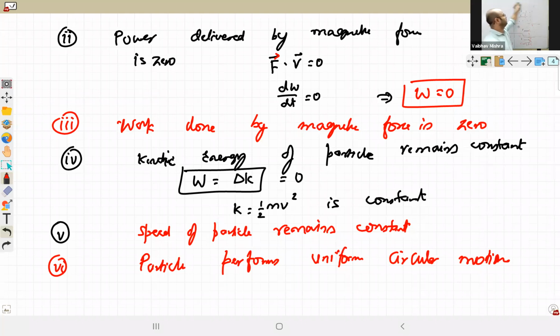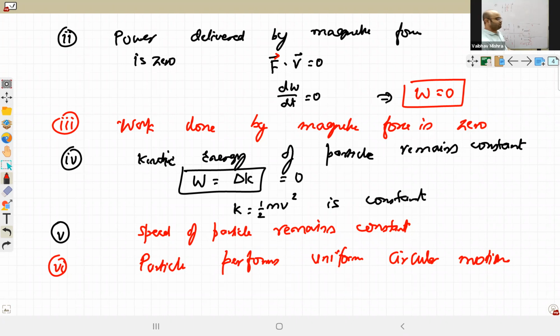Rahul, understood all these situations? Yes, sir. Magnetic field is going up and negative charge particle is coming down.